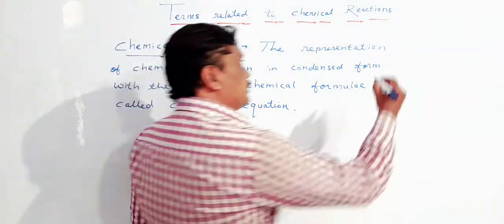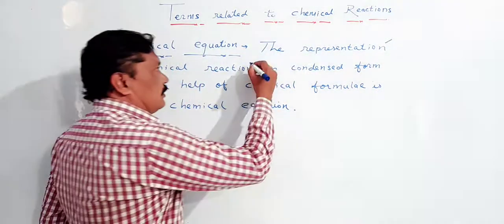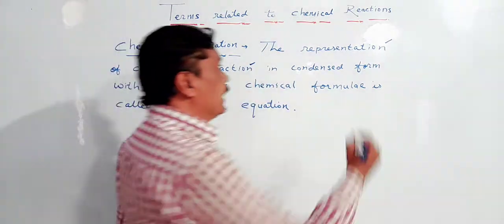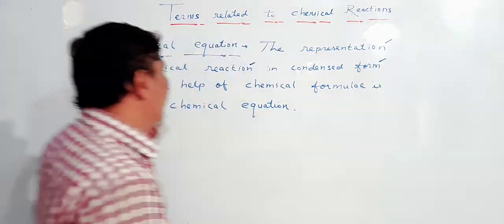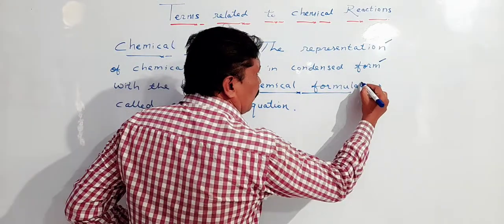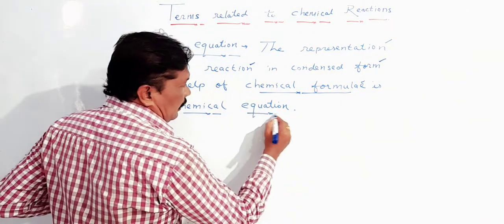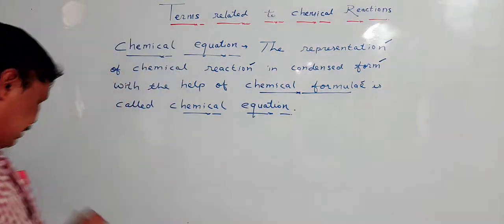The representation of chemical reaction in a condensed form with the help of chemical formula is called as chemical equation.